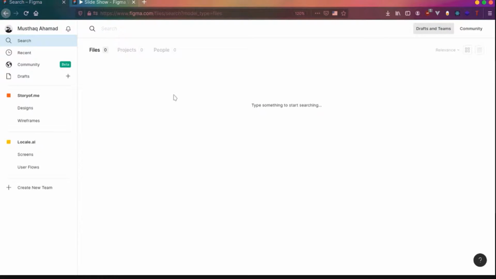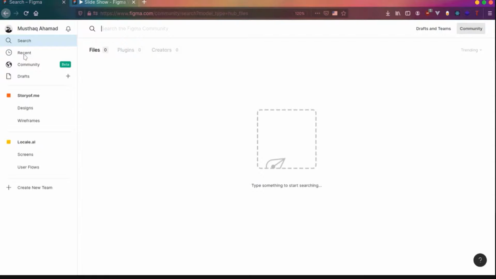Yep. So on the left side, you have the navigation bar over here. We have the search where you can search your projects. And there's a community tab. There's a draft and team. That means we are searching within your drafts and the projects you are working on within your team. There's a community tab where you can basically search the files created by the Figma community.